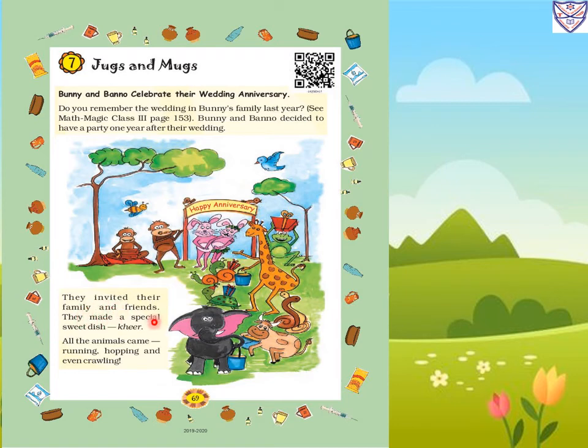They made a special sweet dish, kheer, which is made up of rice, milk and sugar. All the animals came running, hopping and even crawling. Some animals come by running, some by hopping and some by crawling.